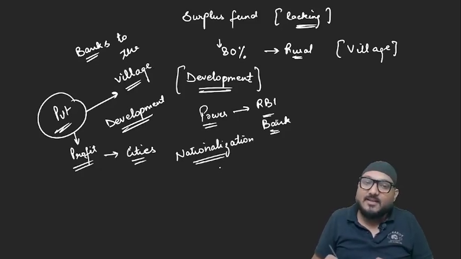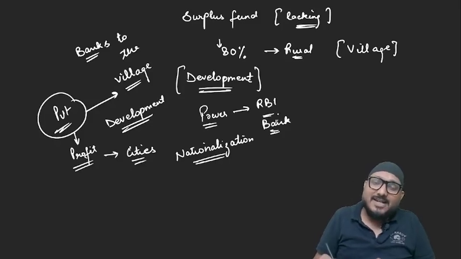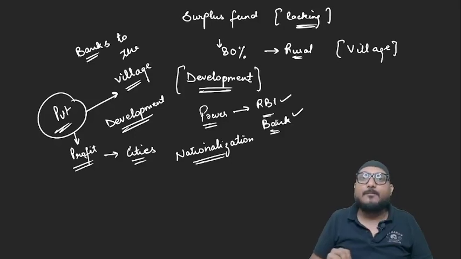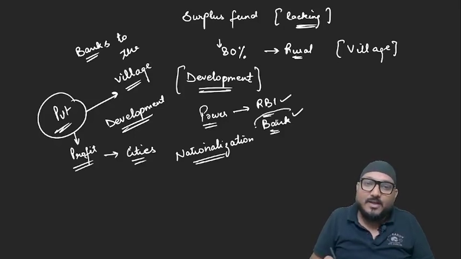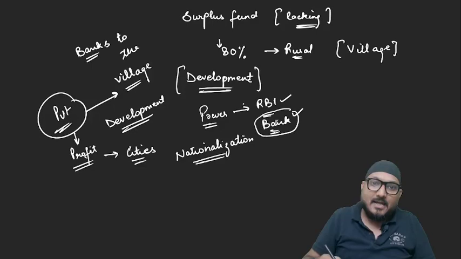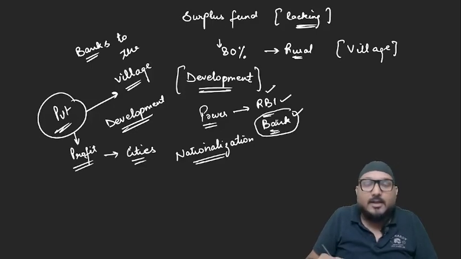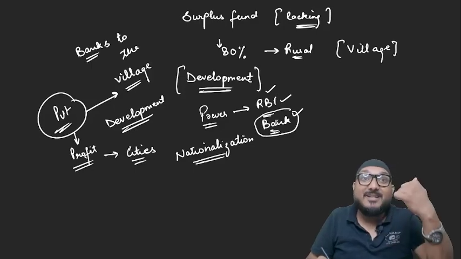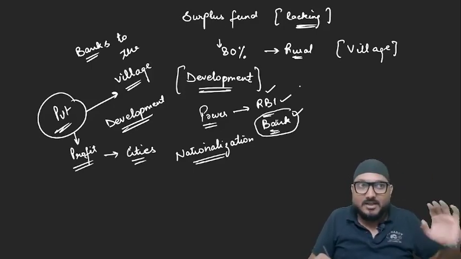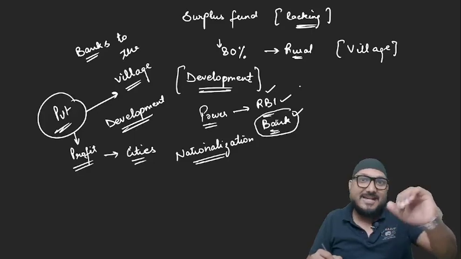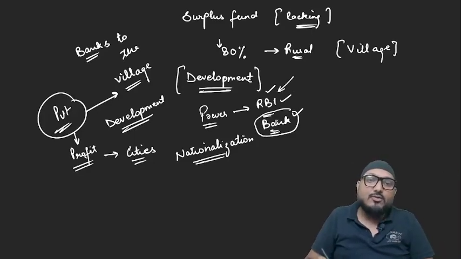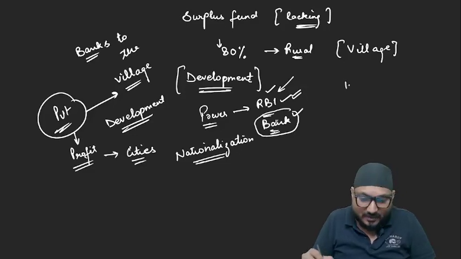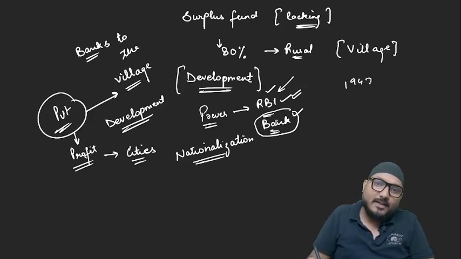Now, for nationalization, they thought, which one to nationalize first, banks or RBI? Suppose they had nationalized banks and not RBI, then too the task wouldn't be done. Why? Because RBI would still have been out of their power. So they thought, why not first nationalize the leader? So they went on to nationalize RBI, which was done in 1949.